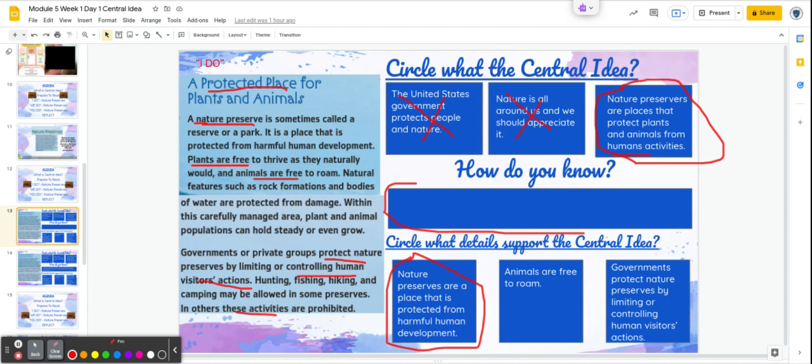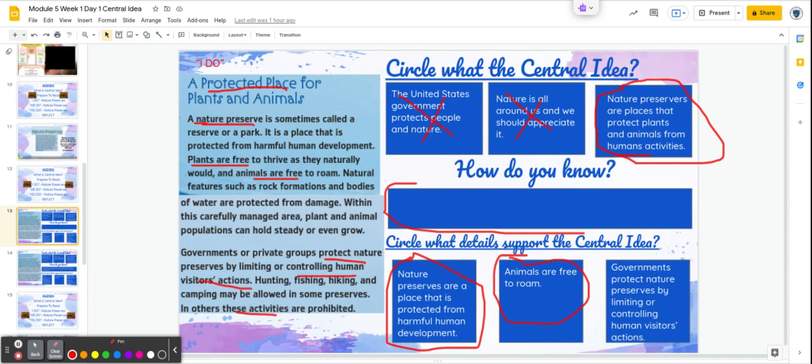What about animals are free to roam? Is that a supporting detail that nature preserves are places that protect plants and animals? Yes, it is, because animals are free to roam, that means they are protected. So that is also a detail that supports the central idea.